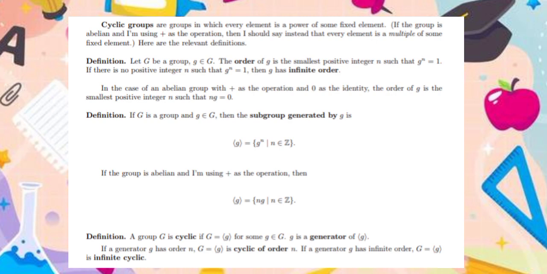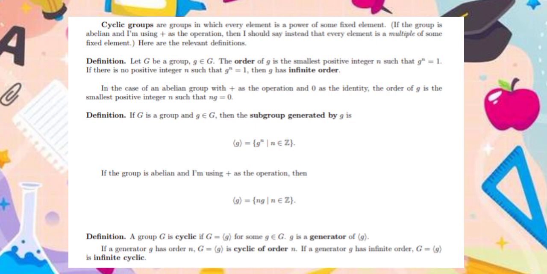Let G be a group, g an element of G. The order of g is the smallest positive integer n such that g to the power of n is equal to 1. If there is no positive integer n such that g to the power of n is equal to 1, then g has infinite order. In the case of an abelian group with plus as the operation and 0 as the identity, the order of g is the smallest positive integer n such that ng is equal to 0.